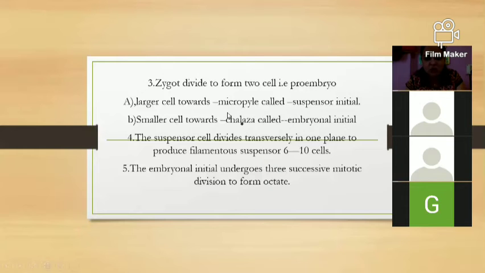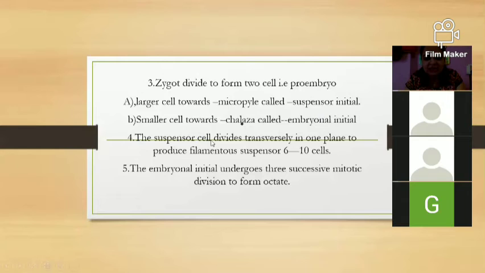So we have two types of cells in the proembryo: a larger cell towards the micropylar end, the suspensor cell, and a smaller cell towards the chalazal end, the embryonal cell. So we get the suspensor cell as well as the embryonal cell in the pre-embryo development.